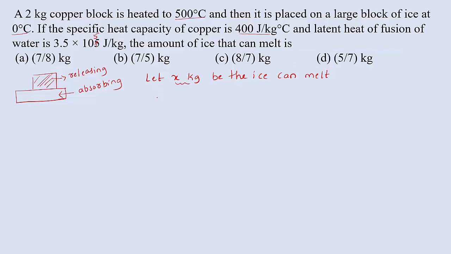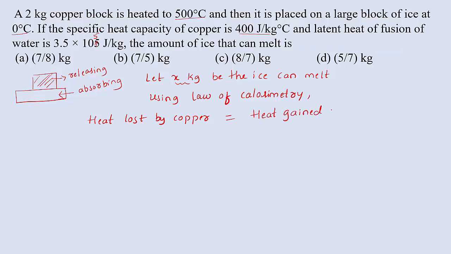So we know the calorimetry law. Using that law, we can write heat loss equal to heat gain. So using law of calorimetry, we know that heat lost by copper is equal to heat gain. In this question, heat is gained by ice. Now substitute the value. Here heat lost, we can take again specific heat capacity, which is given by the equation Q equal to m s delta T. So this equation we can use here.